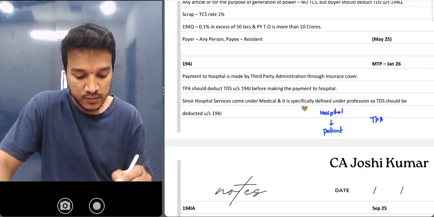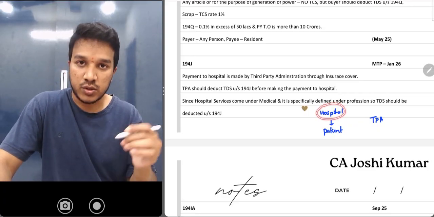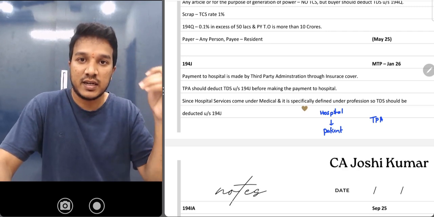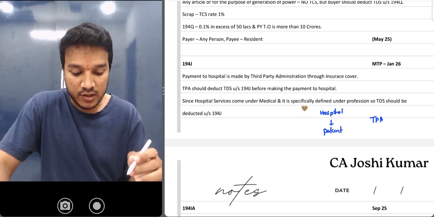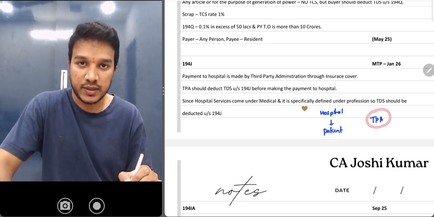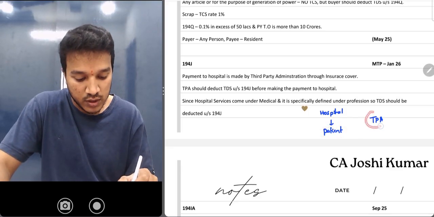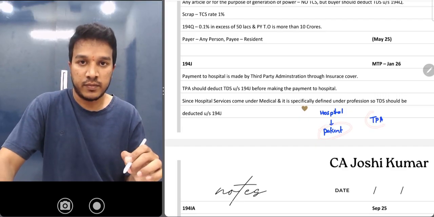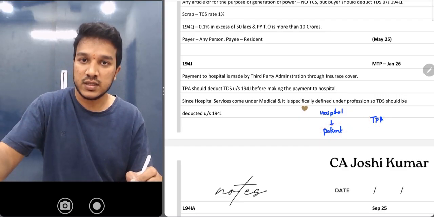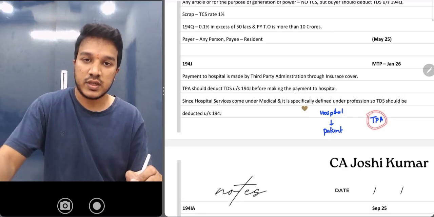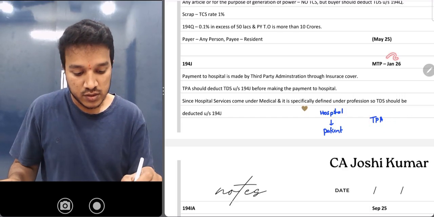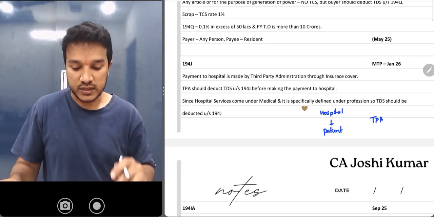So the law says whatever services have been provided by the hospital, that comes under medicine, which is a profession, which is clearly defined under section 194J. And it is not necessary that the patient is receiving the services and also making the payment, here the payment is done by the TPA. So it is not necessary that only the patient has to make the payment. Someone else also can make the payment. Since he's making the payment for the medical services, it comes under profession. So at the time of making the payment, he will deduct TDS under section 194J. So that question is asked in your MTP. Go and check it out.